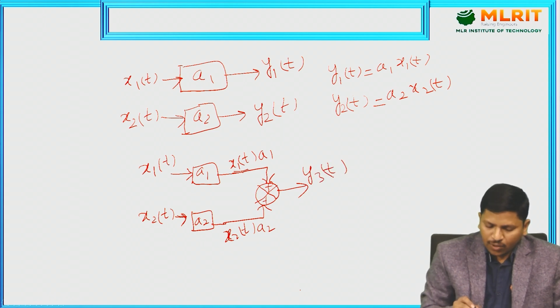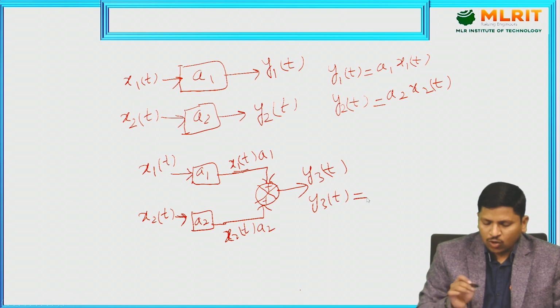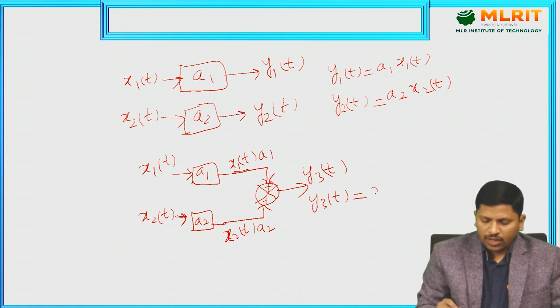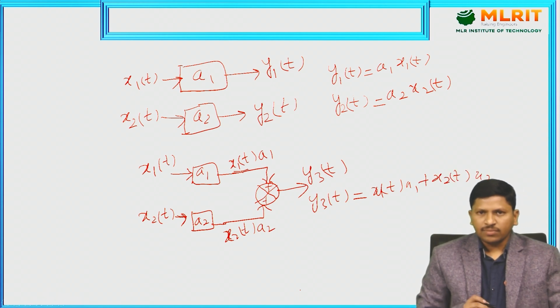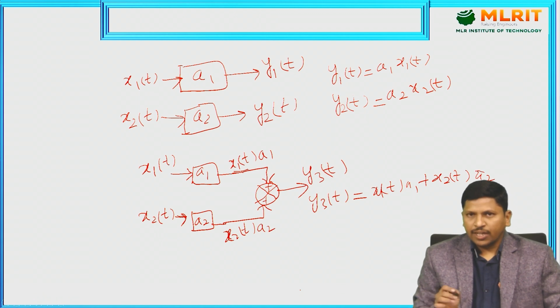The y3 of t equals x1 of t a1 plus x2 of t a2.